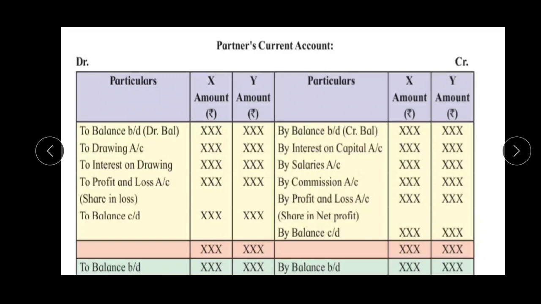So in that, first we have to record the opening balance of the partnership firm. If the opening balance is a credit, we have to record it on the credit side, or if the opening balance is a debit, we have to record it on the debit side. Mostly the partner's capital should have a credit balance, so we record it on the credit side. Clear? The next entry we have to do is the interest on partners capital.